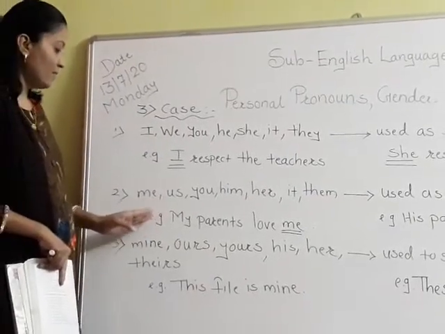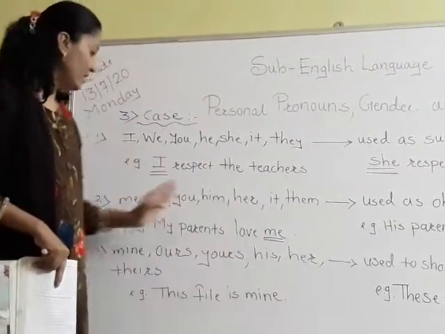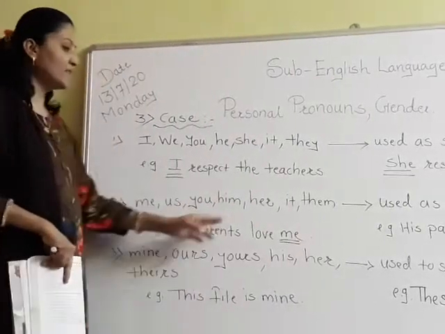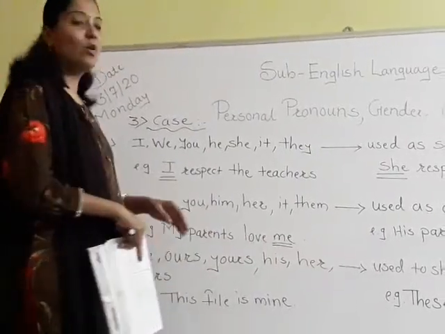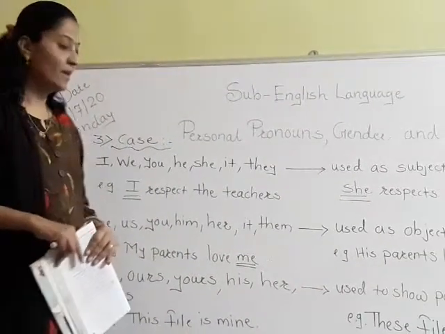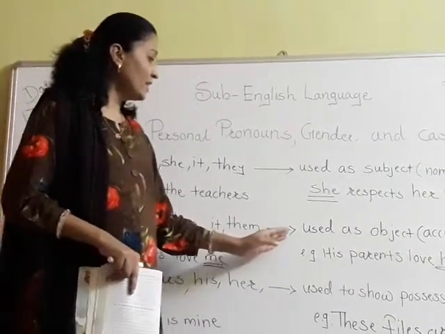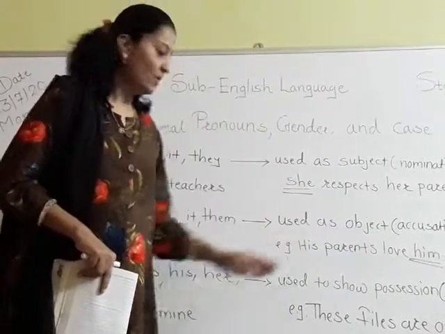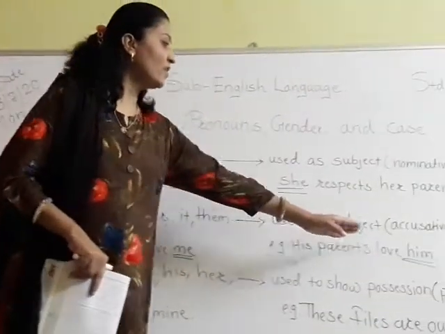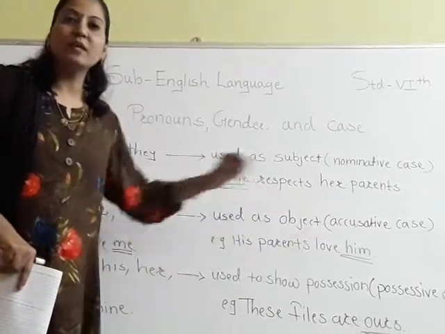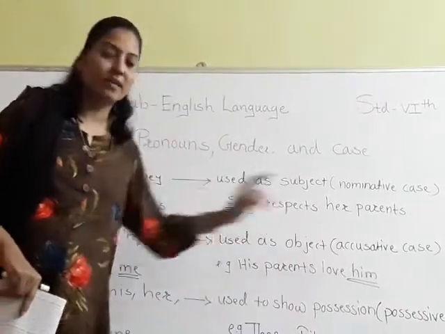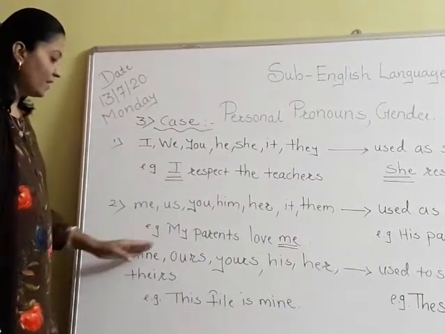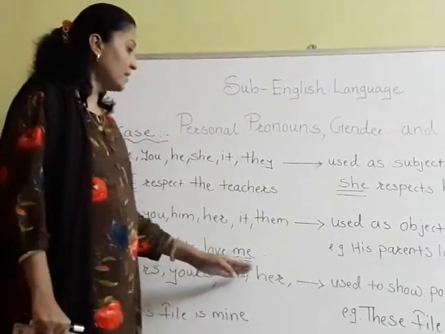Example of this: my parents love me. From all above this, we have used here me. My parents love me. So me is the object of the sentence. Okay. So another example is, his parents love him. So him is the object of the sentence. So we have underlined it.